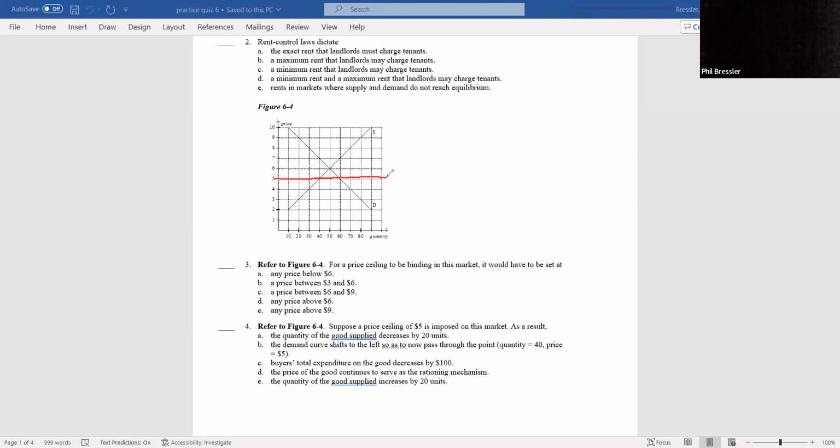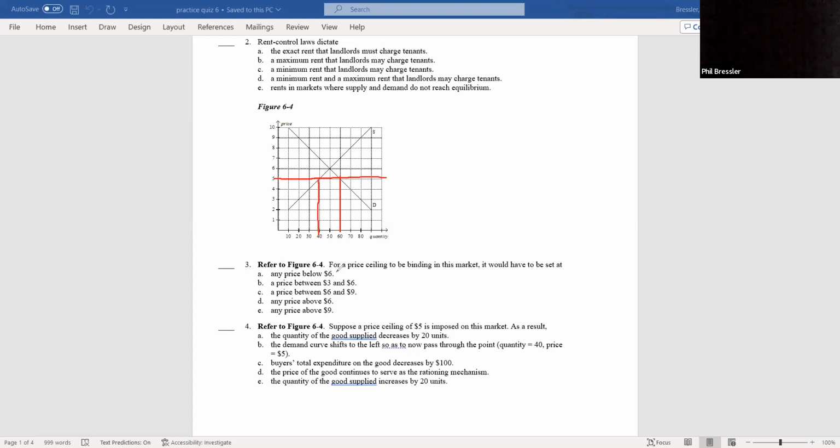If you look at the shortage, quantity demanded at $5 would be 60, right? And quantity supplied would be 40. So we'd have a shortage of 20. And again, they could ask these questions at any price. But if you realize where this crosses, that is 60 going down, and where this crosses, that is 40, and the difference, 60 minus 40, is 20. And they could also ask it like at $9, for a price floor.